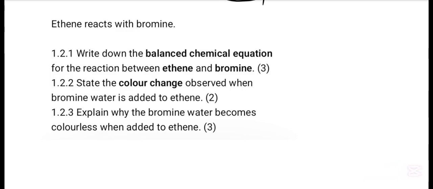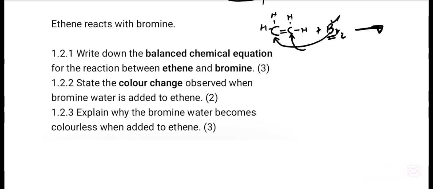Question 1.2, ethene reacts with bromine, Br2. This reaction is done practically when we test whether a compound is saturated or unsaturated, where the color of bromine will change from brown to colorless. When you add it, its color changes from brown to colorless. So one Br comes in first, then the second Br comes in, then we get a compound with Br on each carbon. Here is that compound.